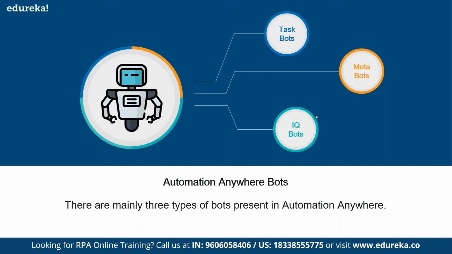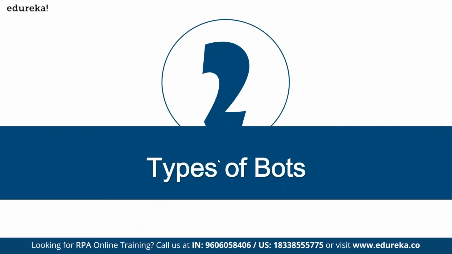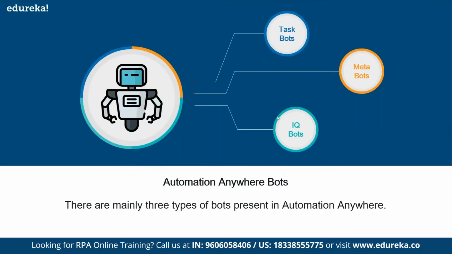And IQ bot is the cognitive automation, which we saw in our previous slide. IQ bot is used to do cognitive automation. So what is cognitive automation, and how does IQ bot help us achieve it?